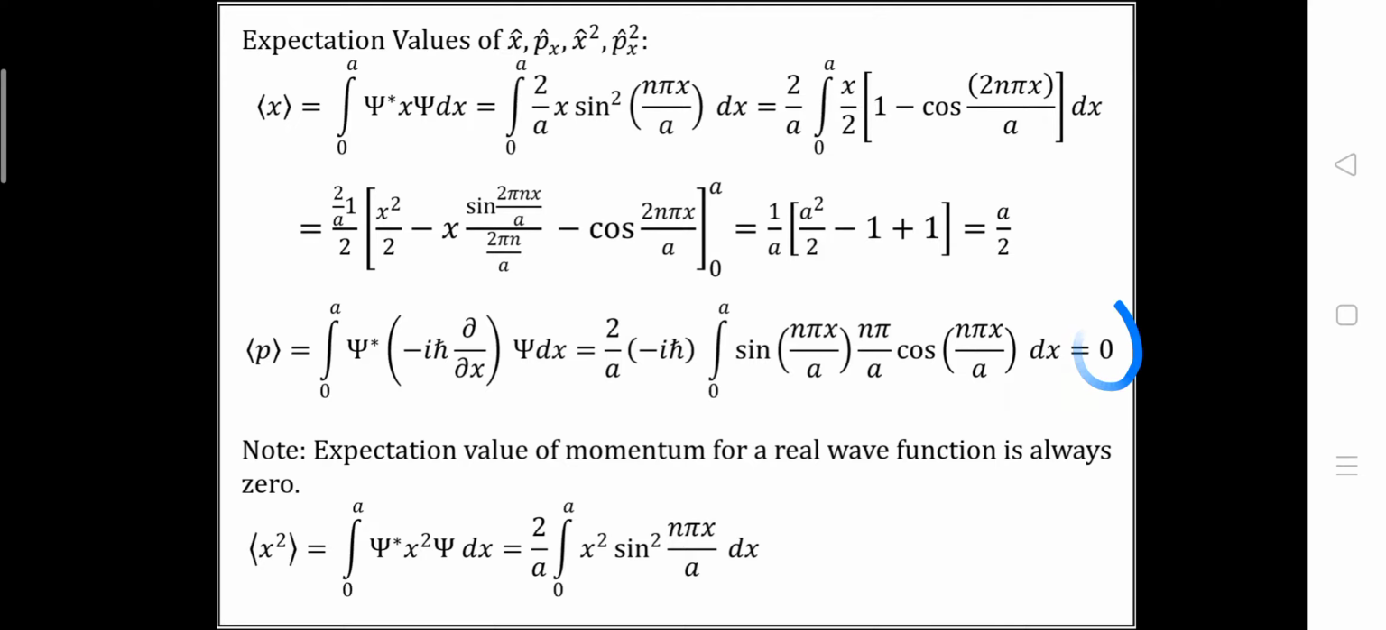Okay, now let's talk about the expectation value of x square and p square. The same formula we are going to use: the expectation value of the bracket, the physical quantity for which we are going to find the expectation value. So here we will take x square, so we will have the formula integral 0 to a ψ* x square ψ dx. So we will get 2 by a integral 0 to a x square sin square (nπx/a) dx, and finally we will get